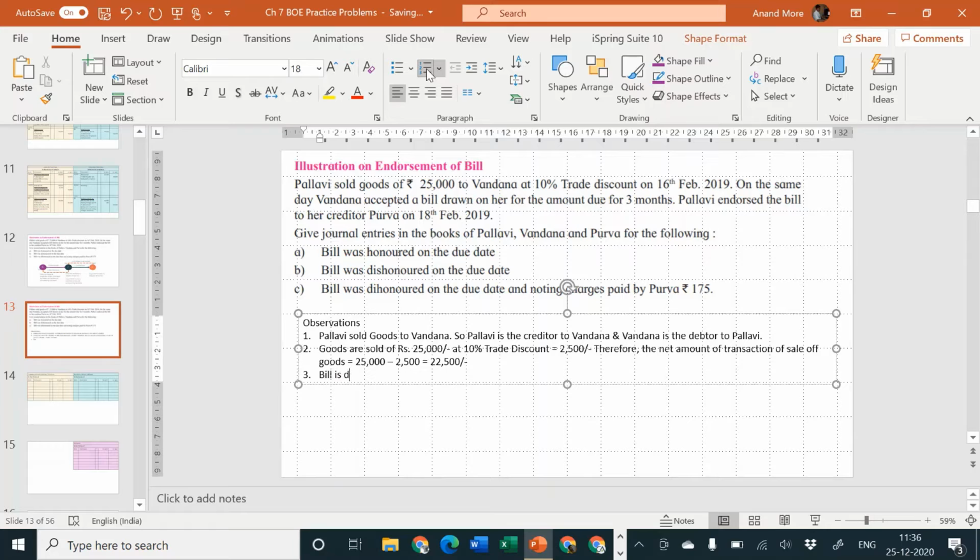Bill is drawn by Pallavi on Vandana for rupees 22,500 for 3 months. Bill is drawn on which date? 16th of February 2019.